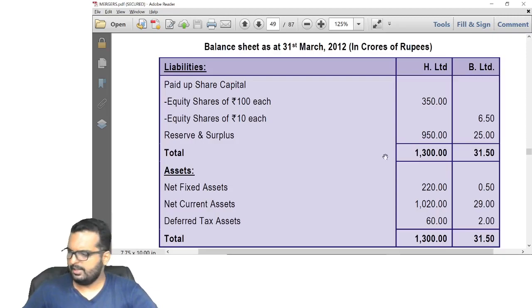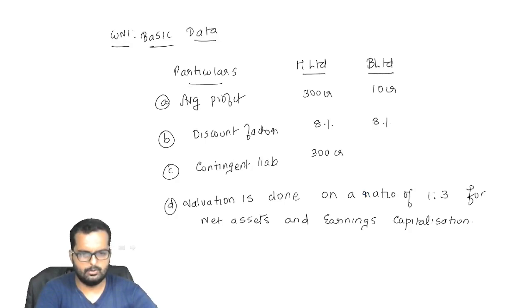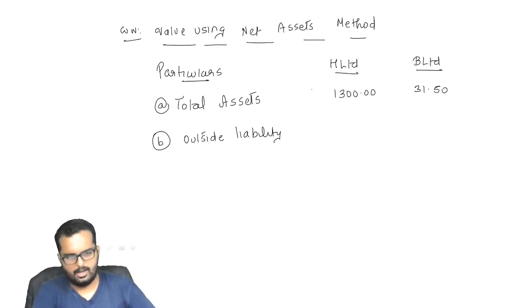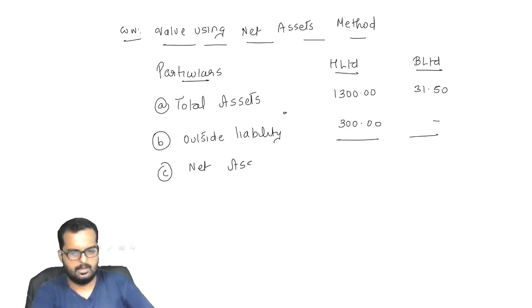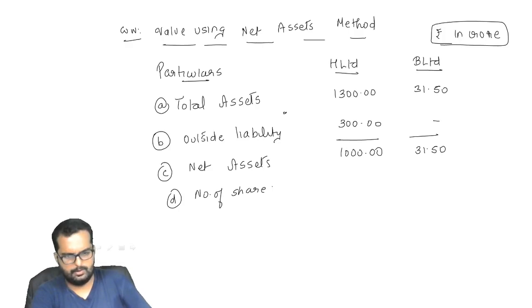There is no outside liability coming over here. There is a 300 crore mentioned as contingent liability, correct? And nothing is given for the second one. No outside liability, alright? So from this, what is the net assets that I am getting? Am I getting the answer as 1000? I think this is rupees in crore, am I right? 1000. And what about the second one? 31.5.